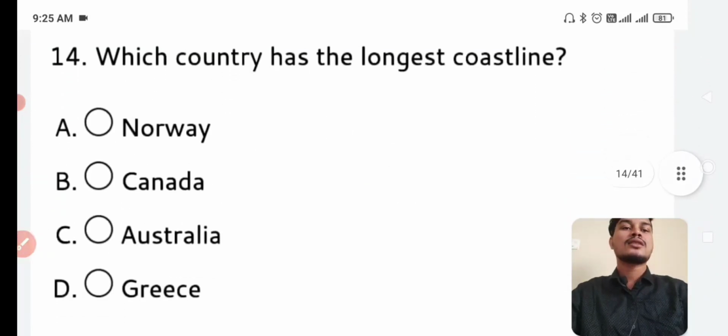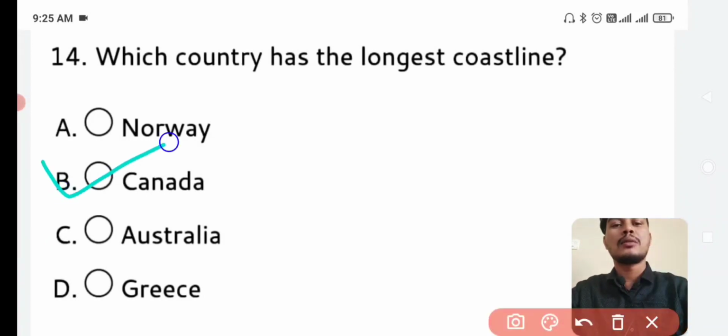Which country has the longest coastline? Answer is option number B, Canada. Canada has the longest coastline.